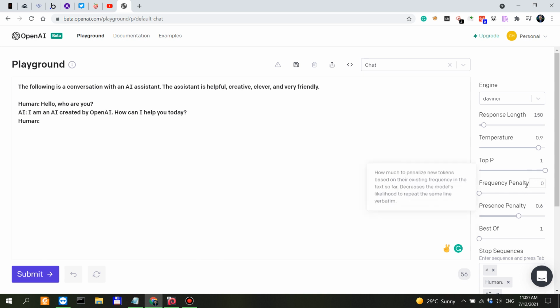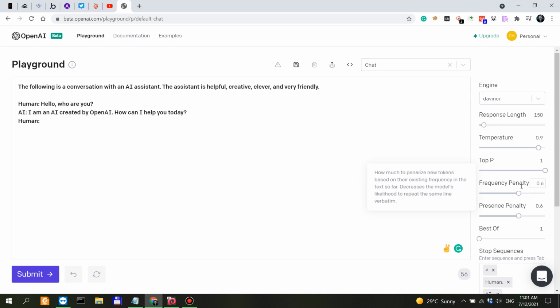I usually like to put frequency penalty above 0.6 because sometimes, if you have experience with the models, if you have experience with generating a lot of output, you can notice that the model becomes very repetitive.